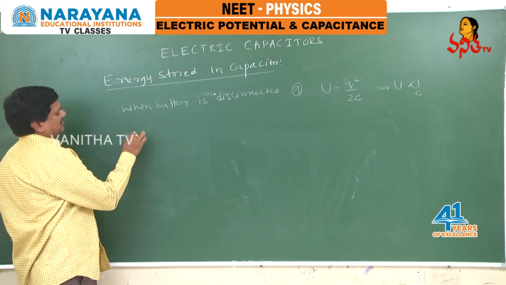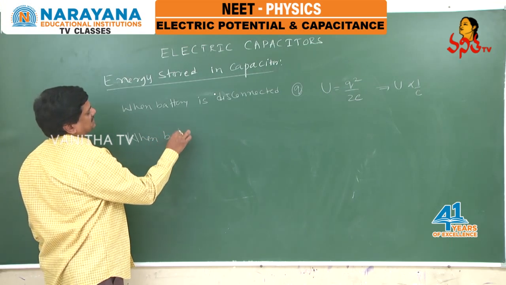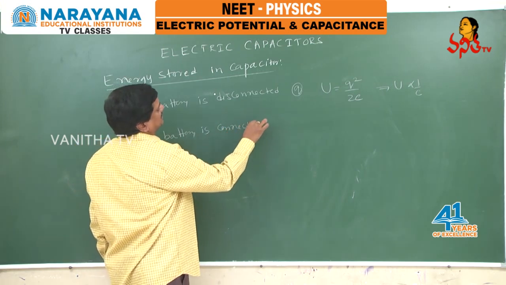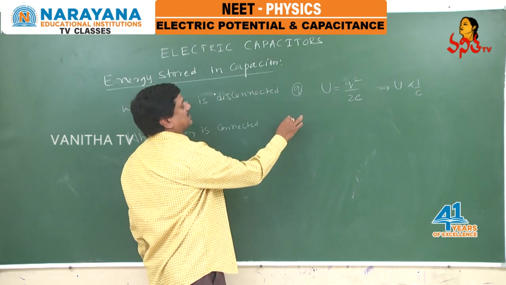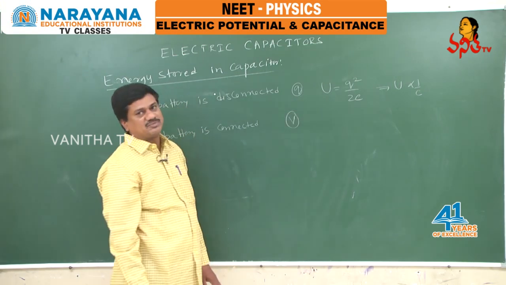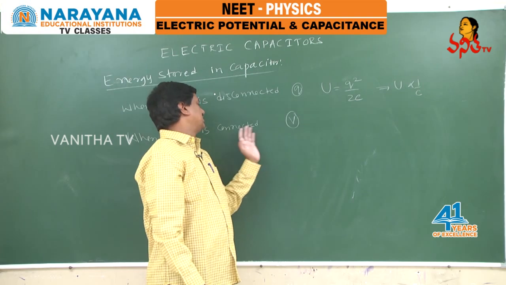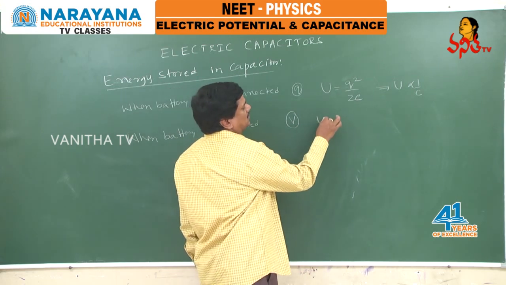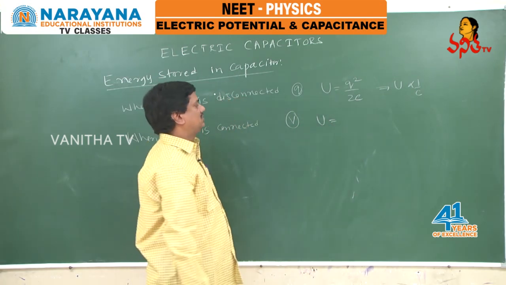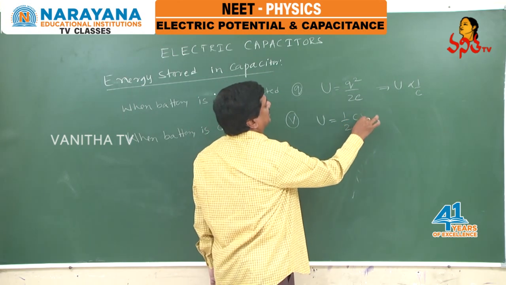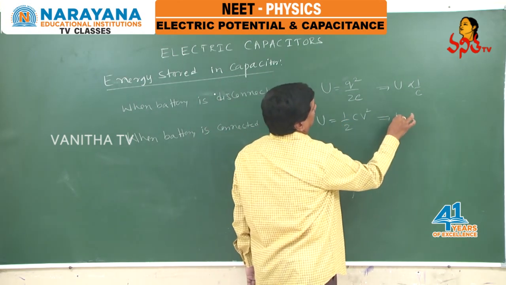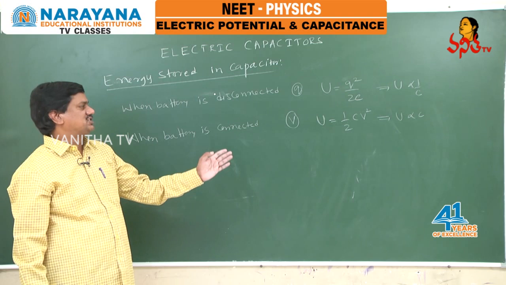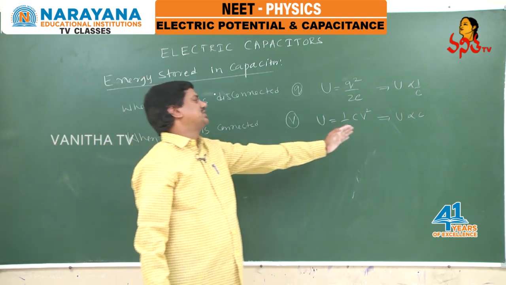But assume a situation when the battery is connected in the circuit. When the battery is connected in the circuit, the potential difference always remains constant. Whether the dielectric is removed or added, V remains constant. Now the expression for the energy in terms of V is U equals half CV square. So from this equation we can write, energy is directly proportional to the capacitance. When the battery is connected, potential remains constant, so the energy stored in the capacitor is directly proportional to the capacitance.